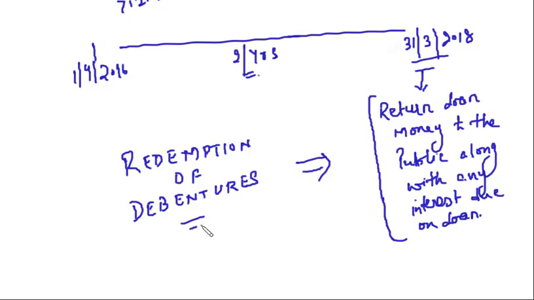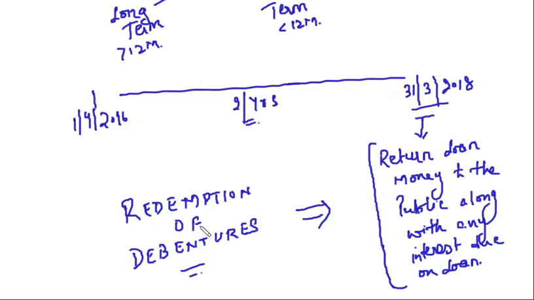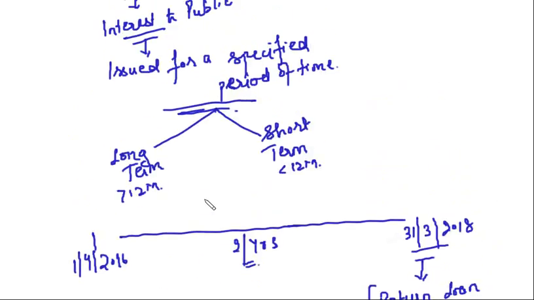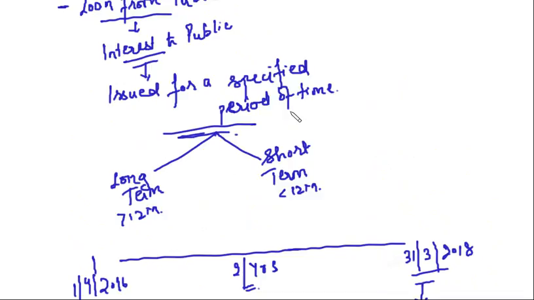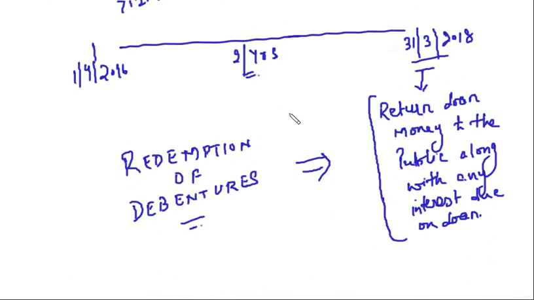So there are important points. First, we say that debentures are issued for a specified period of time. So the question is, what is to be done after the specified period? This 2 years is the specified period. So what will happen at the end of this 2 years? That is on 31st of March 2018, you have to return money to the public along with any interest due on loan. It is an obligation for the company. You have to pay this amount to the public. Clear?